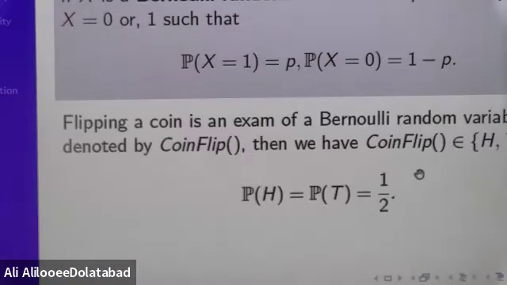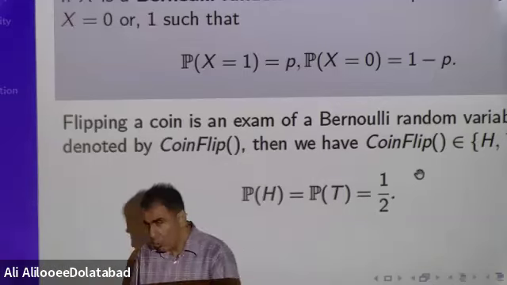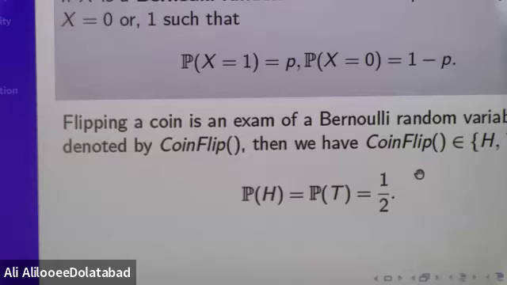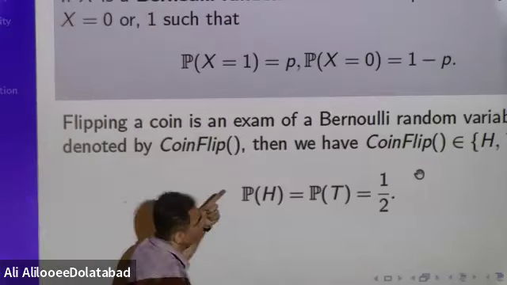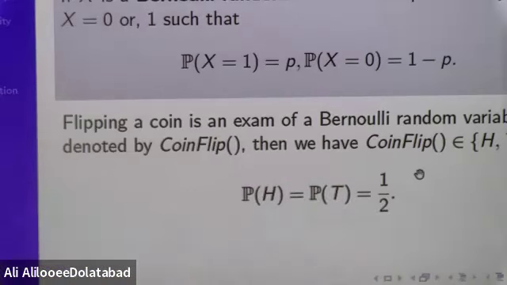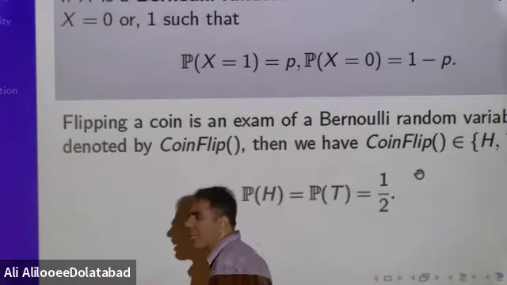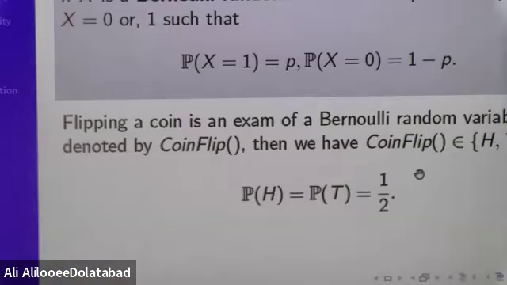And then we have seen one example. For example, if you flip a coin, two cases can happen. You can have head, you can have tails. For something like this, we will use this notation, coin flip. Coin flip means the outcome of flipping a coin. You can have a coin which is fair, you can have a coin which is not fair. If you have a coin which is fair, the probability of head and tail are the same. Both are equal to 1/2. If the coin is not fair, the probability of head and tail are different.